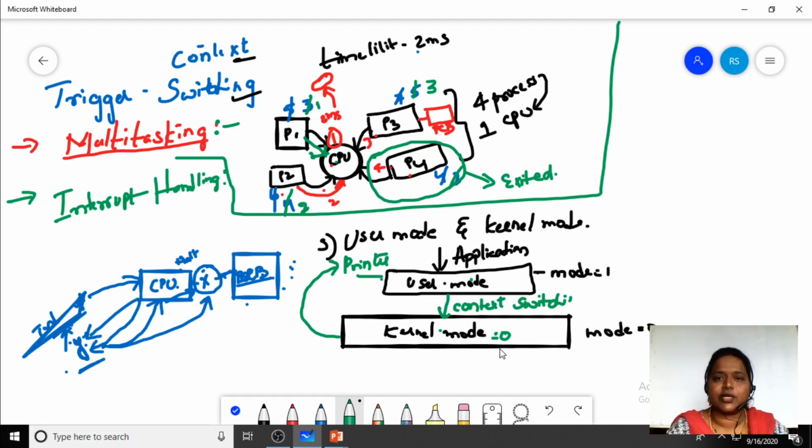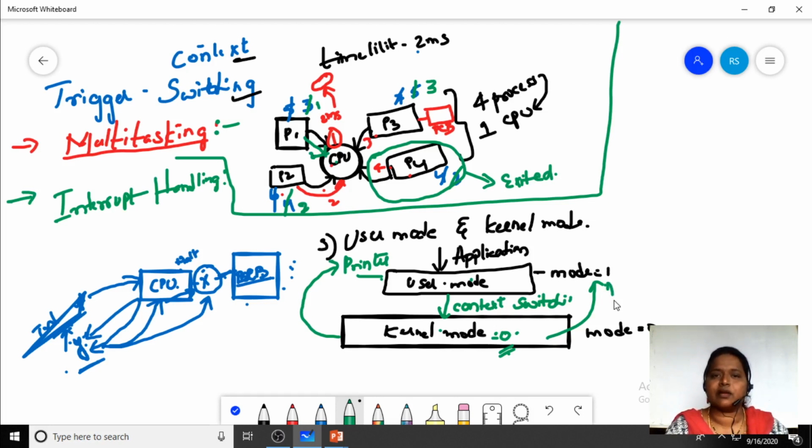After doing the task in kernel mode, that is, after handling the printer, once the task is completed, the mode is shifted from kernel mode back to user mode. So the mode bit is equal to 0, and when he shifts to user mode, again the mode bit is equal to 1. So these are the three different triggers where we have context switching.